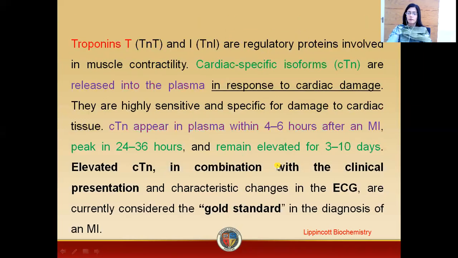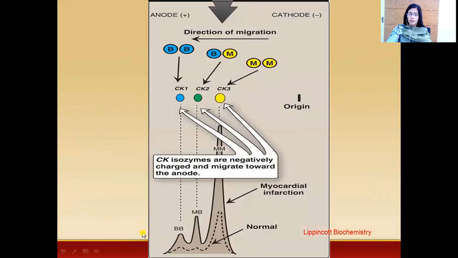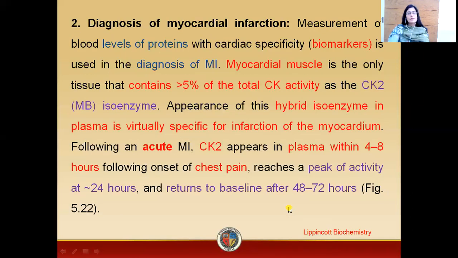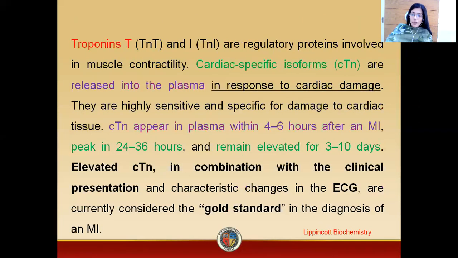Here, in the diagram, this is the baseline value. We can see that in myocardial infarction, there will be an increased level of creatine kinase CK2, along with certain features of myocardial infarction, that is chest pain. So, the level of this isoenzyme together with clinical features, for example chest pain, along with other tests like ECG, can be used as a gold standard for the diagnosis of myocardial infarction.